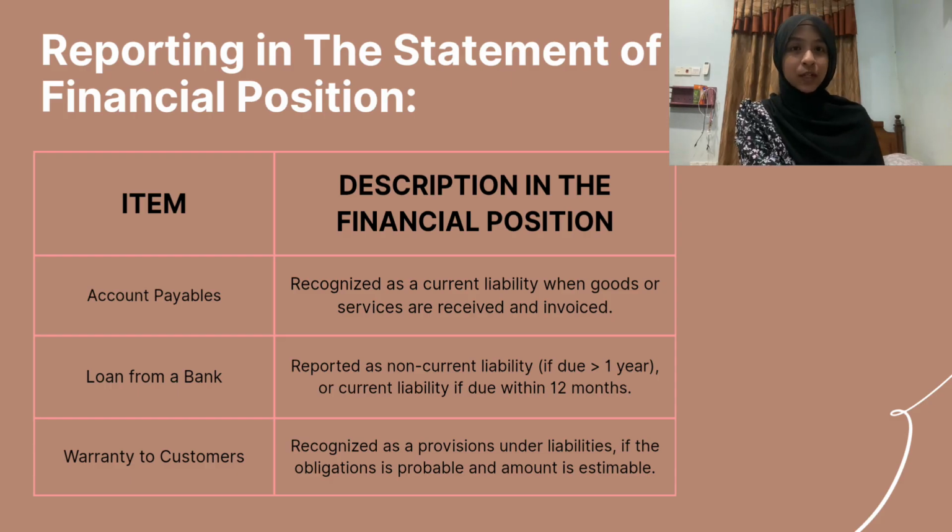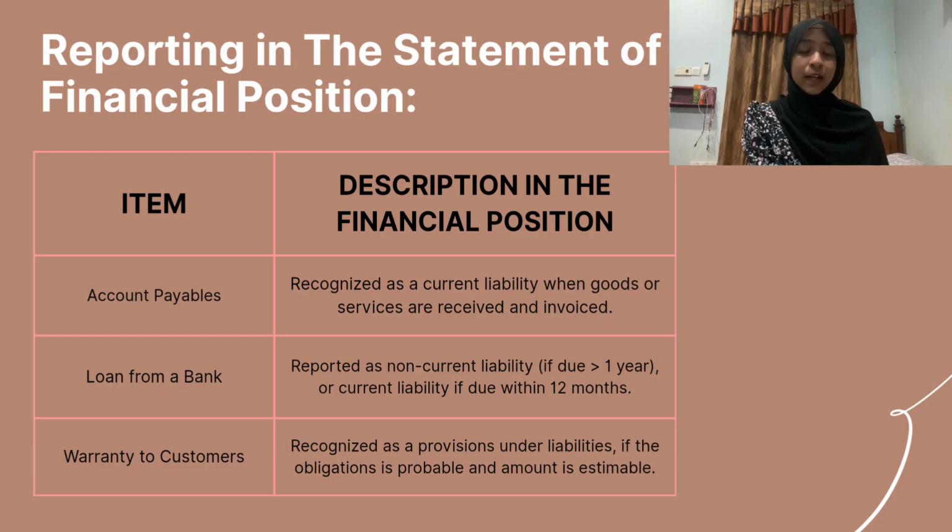Today I'm going to present question 2. The question asks us to explain three items that have been reported in the statement of financial position. The first one is account payable, the second one is loan from a bank, and the last one is warranty to customer. So right now I'm going to explain the function of these three items in the statement of financial position.